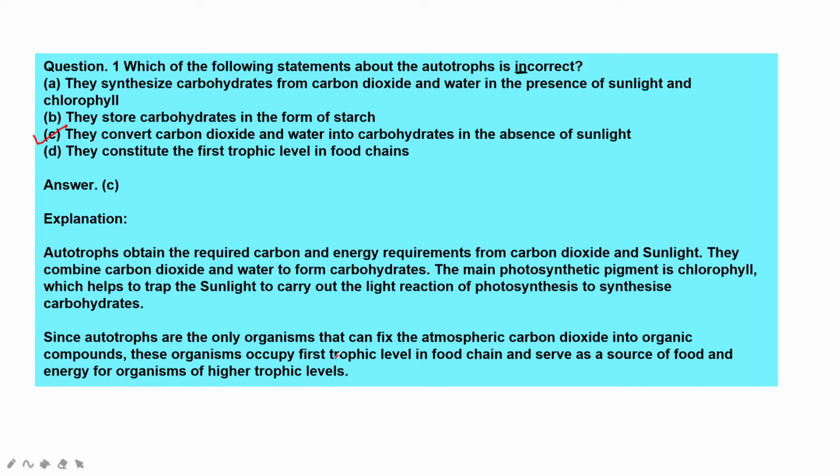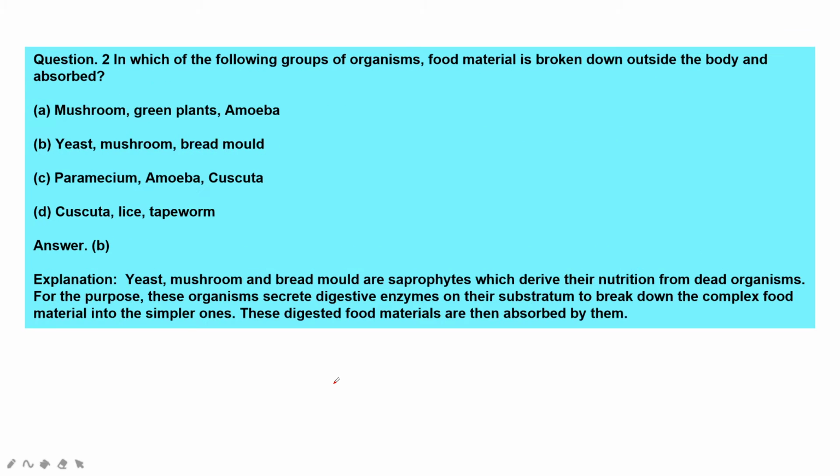Since autotrophs are the only organisms that can fix atmospheric carbon dioxide into organic compounds, they always occupy the first trophic level in the food chain. These producers serve as a source of food and energy for organisms of higher trophic levels. So here C is the right answer.